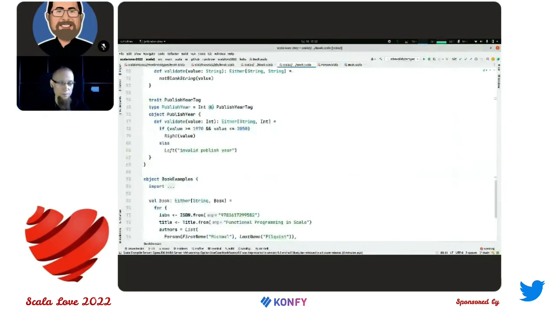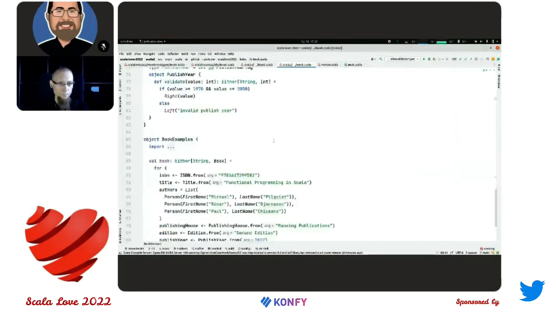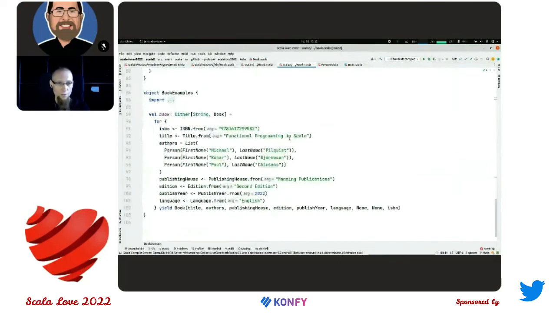Again, we also have publisher with the same validation. And when it comes to creating a book, again, I'm using a for comprehension, and it looks the same as in kebs opaque. So I'm getting either an error message, or a valid book.